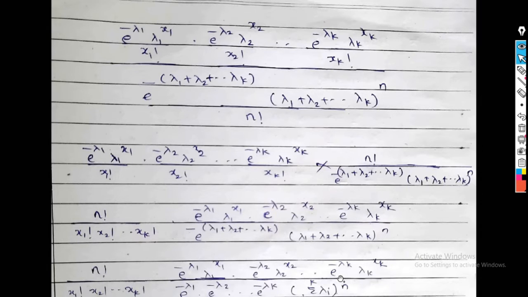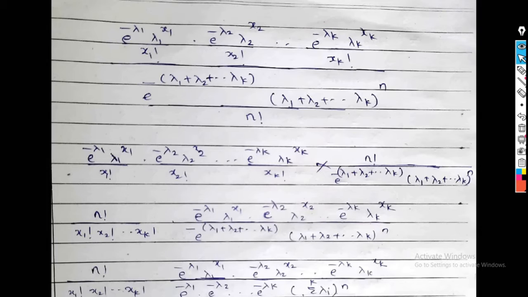So we can write this term this way: probability of x1 is equal to small x1 is e raised to minus lambda1 into lambda1 raised to x1 upon x1 factorial, into probability of x2 is equal to small x2, which is e raised to minus lambda2 into lambda2 raised to x2 upon x2 factorial, up to e raised to minus lambda k into lambda k raised to xk upon xk factorial, divided by, what is the denominator, probability of y is equal to n.